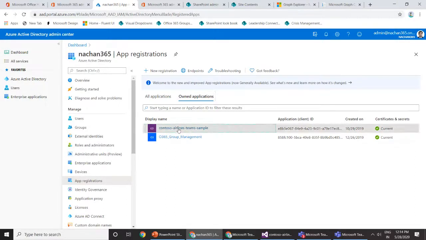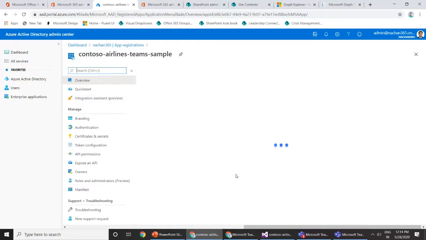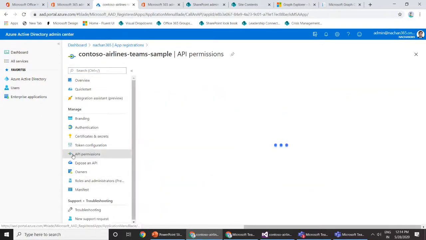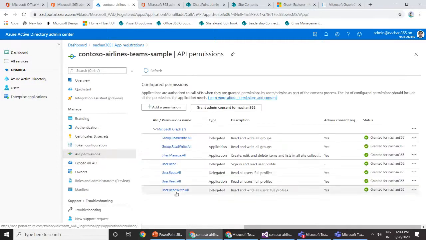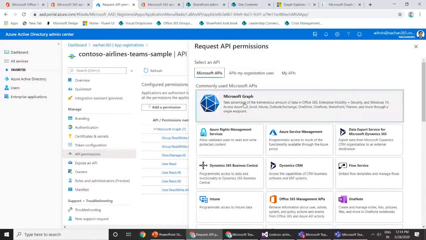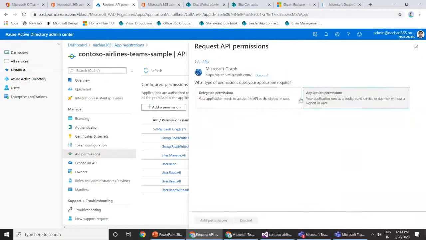If I click this particular app and click the View API Permissions button from here, or even from this left navigation, we can see all of the permissions that I have configured for this particular demo. For example, if you want to create a new permission, you can click add permission, select Microsoft Graph, and then we have two types of permissions which we can create. One is delegated permissions and the other is application permissions.